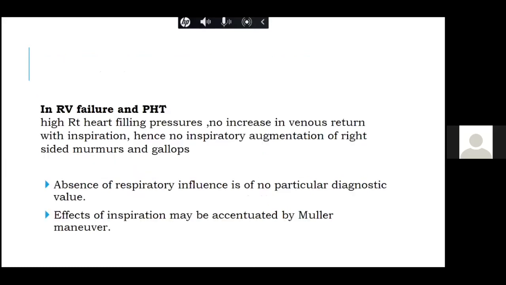Now, as I already discussed, in patients with RV failure and pulmonary artery hypertension, or tricuspid regurgitation with RV dysfunction, there cannot be further inspiratory augmentation of right-sided pressure, and so it is not much affected.